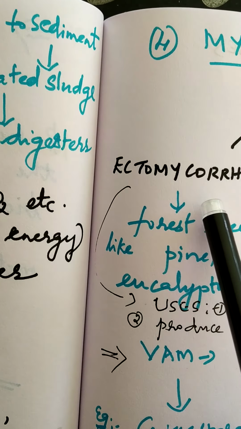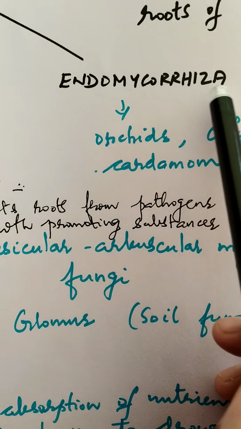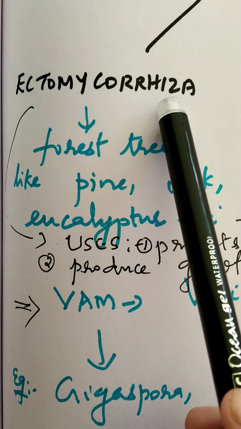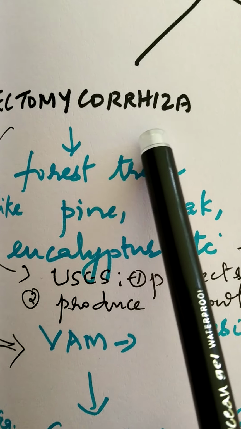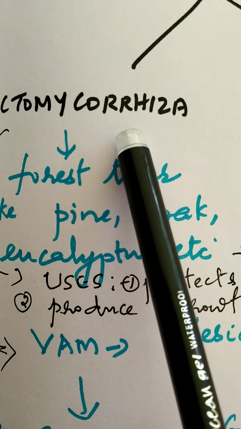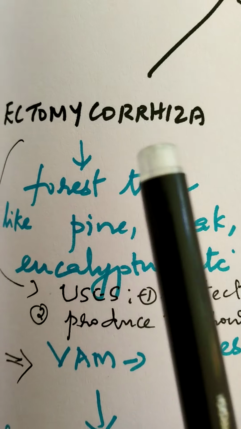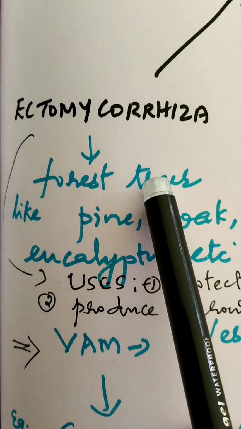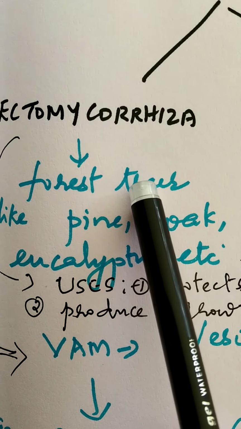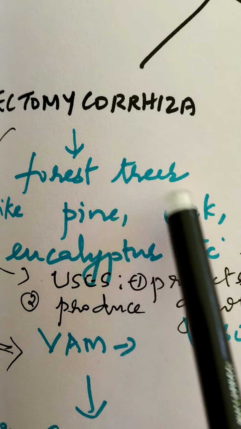Now moving on to the two types of mycorrhizae. One is ectomycorrhiza and the second one is endomycorrhiza. Ectomycorrhiza refers to the association of fungal hyphae with the roots of higher plants in such a manner that the fungal hyphae do not penetrate inside the root or cortical cells of the root, but they form a dense sheath external to the root surface.